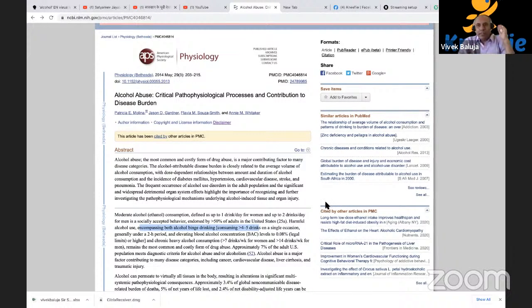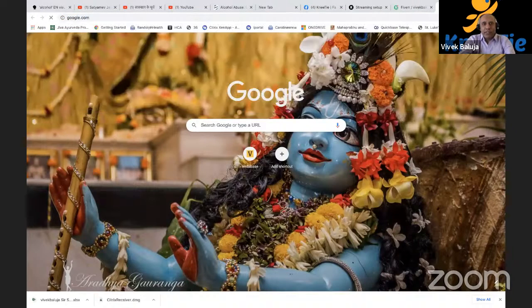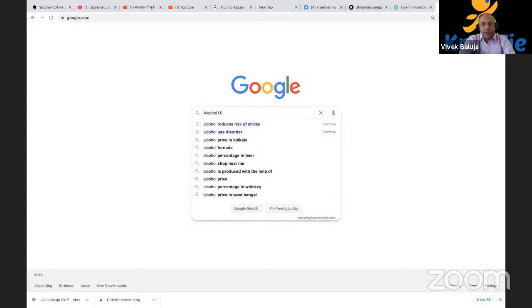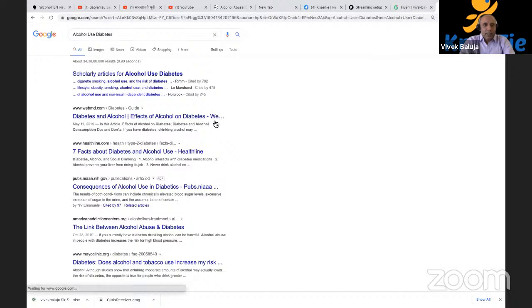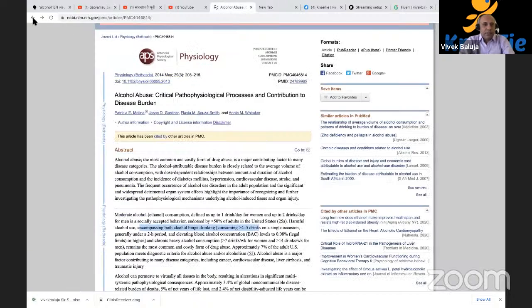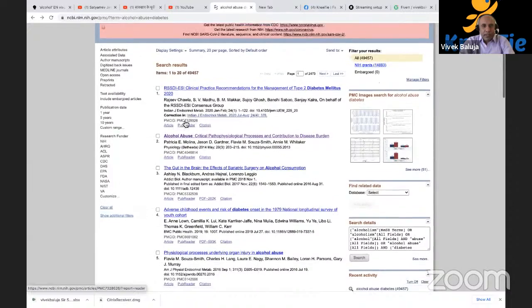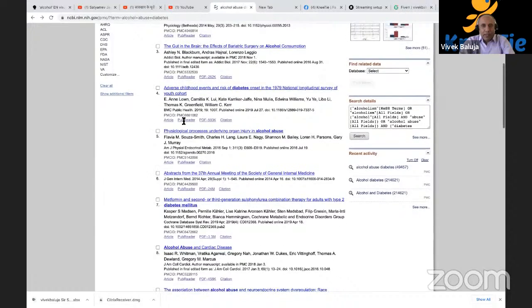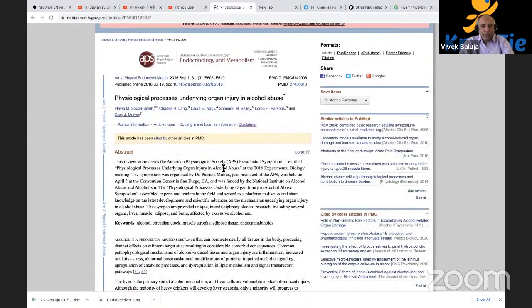But it's an interesting thought process, because if you go through and you Google alcohol use, and in 2010 there was this paper, alcohol use and diabetes. Let's see if we can find it. Let's go back to PubMed. There is this paper that talks about physiological processes in organ injury and alcohol use.